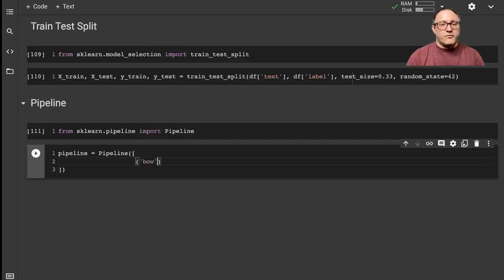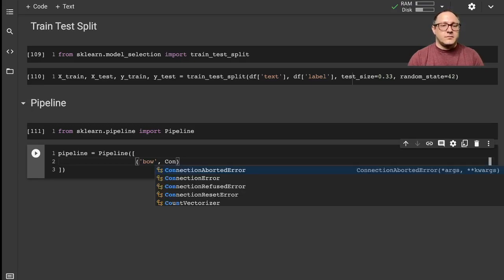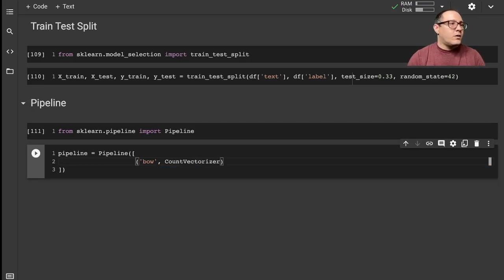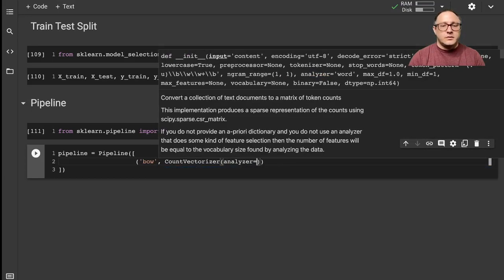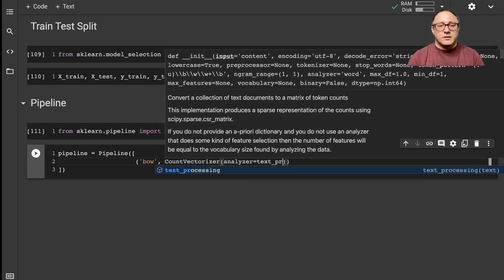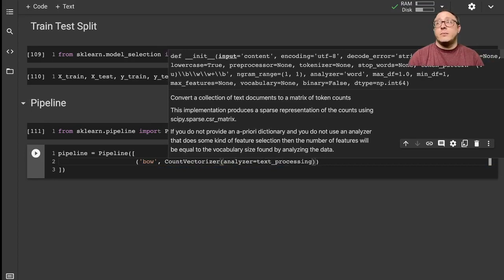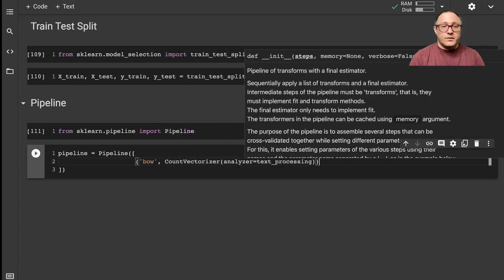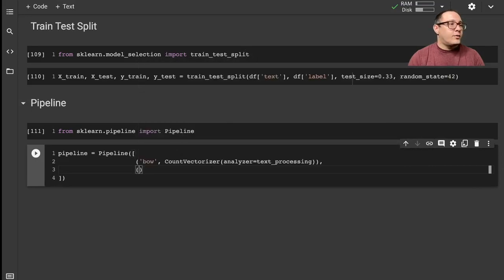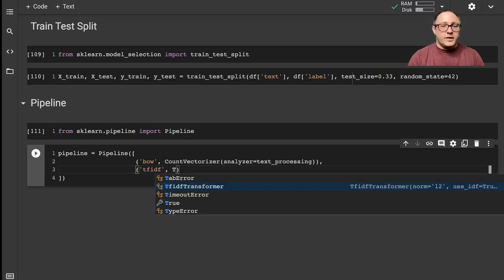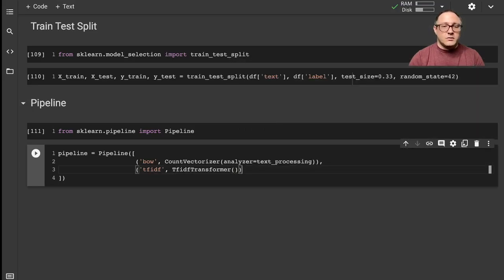We want our bag of words here, and this is going to be our count vectorizer that we had before. We want the analyzer here to be text pre-processing. That's the pre-processing we made in the previous video. Then we want to go through and create the TF-IDF. And so that's going to grab the term frequency transformer.